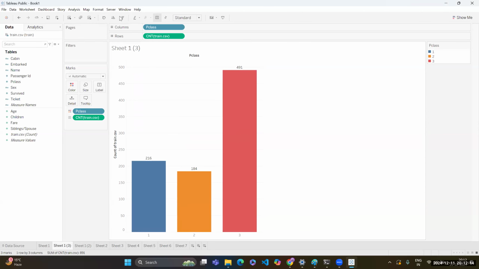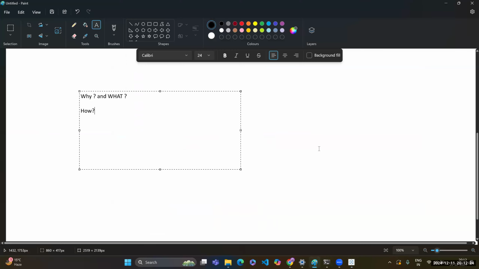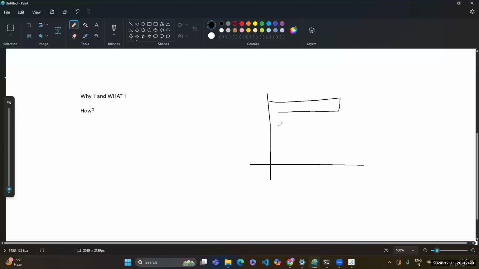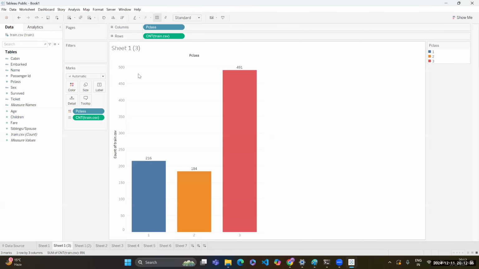Now, this time, people said that they don't want these vertical bars. I want a bar chart which actually looks like this. You guys may have seen a bar chart that looks like this. For this, there is an option of flipping the rows and columns.